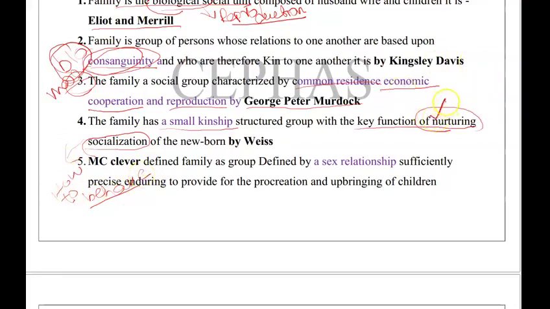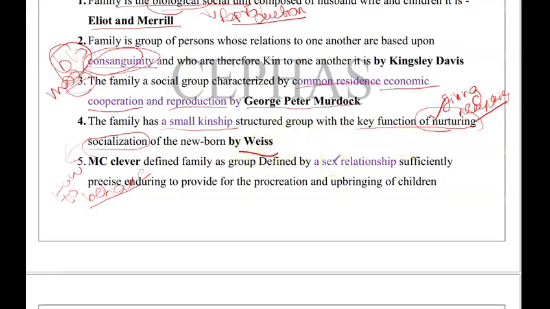Nurturing means giving necessities to the newborn. Socialization is taught by the family. Weis is saying that it is only taught by the family.